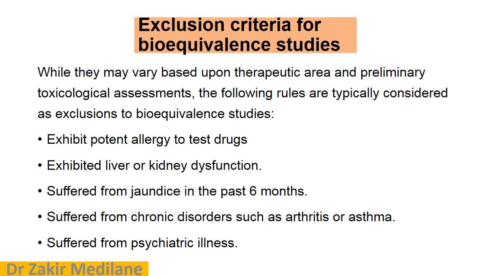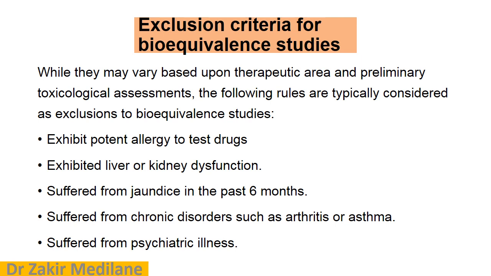While they may vary based upon the therapeutic area and preliminary toxicological assessments, the following rules are typically considered as exclusion criteria for bioequivalence studies. So what are they? Let us see one by one. They exhibit potent allergy to test drugs. So when the test drug is producing some type of allergic reactions, then it has to be removed. Then exhibited liver or kidney dysfunction, when the regular repeated use of the drug causes a problem in a patient.